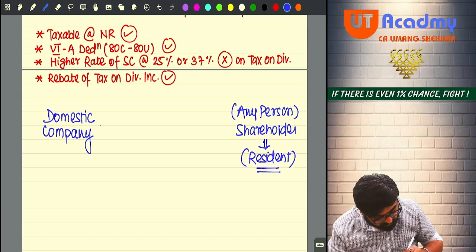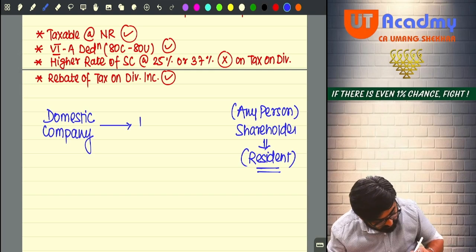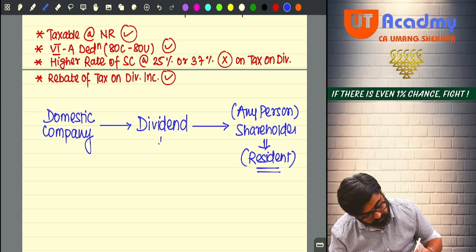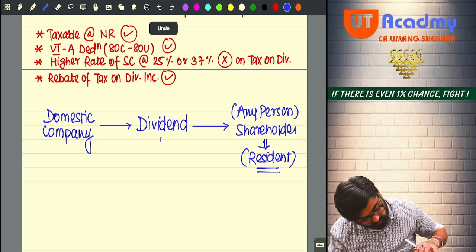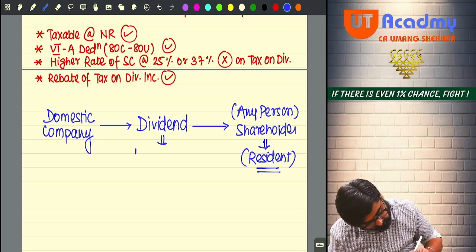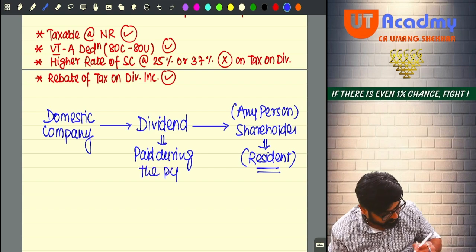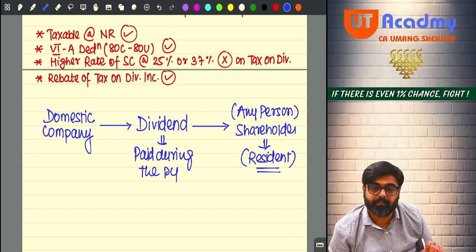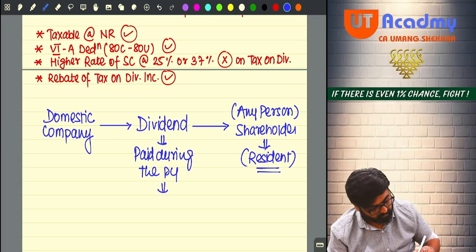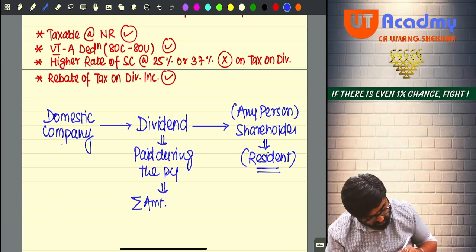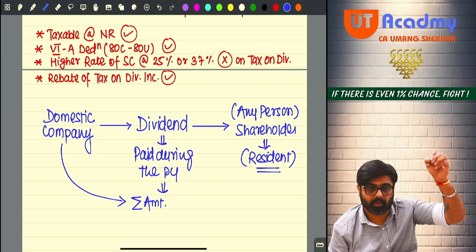So whatever this domestic company is paying as dividend, yes or no, if that dividend is paid during the previous year, the aggregate amount coming from this company to you.